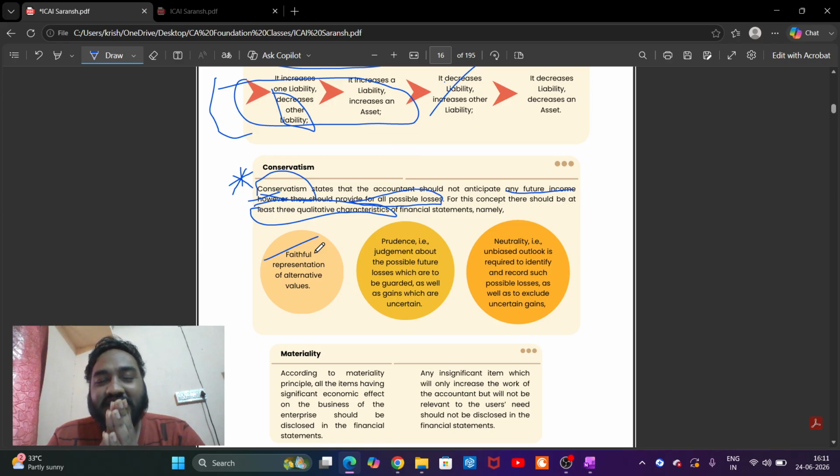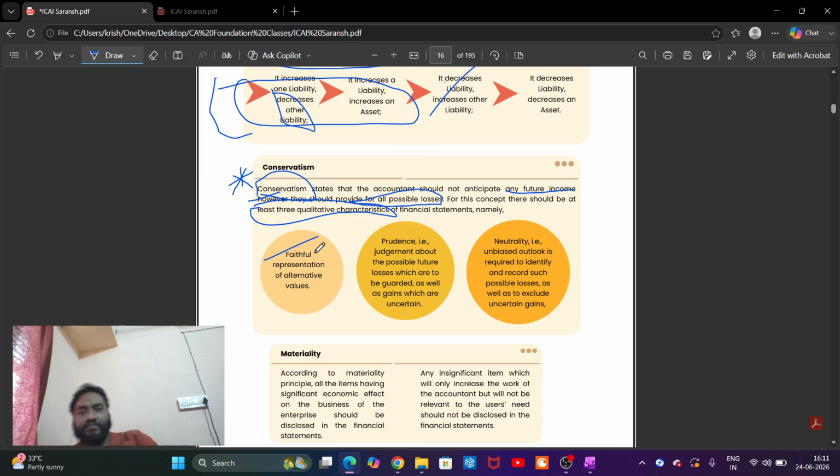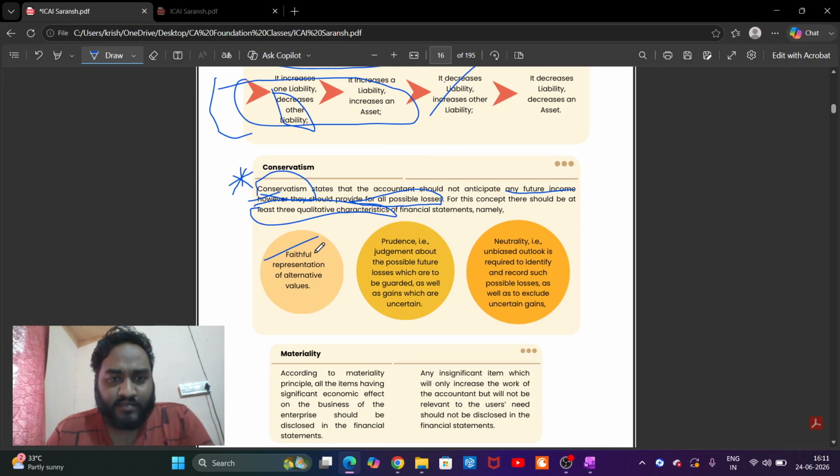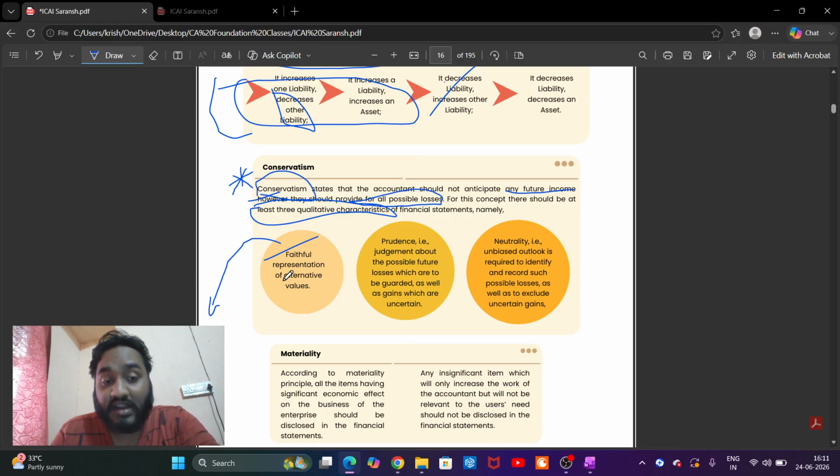Faithful representation you get in CA Inter audit. It just says that the values are genuinely and correctly represented, faithfully, including all alternative values, all possible values also.